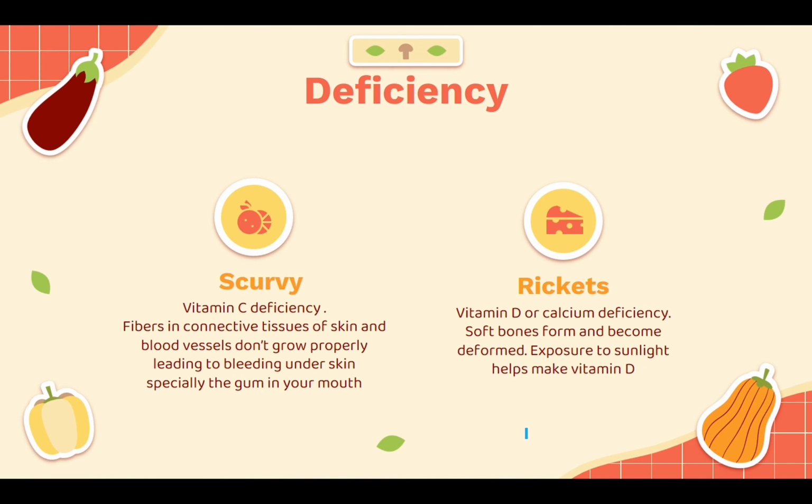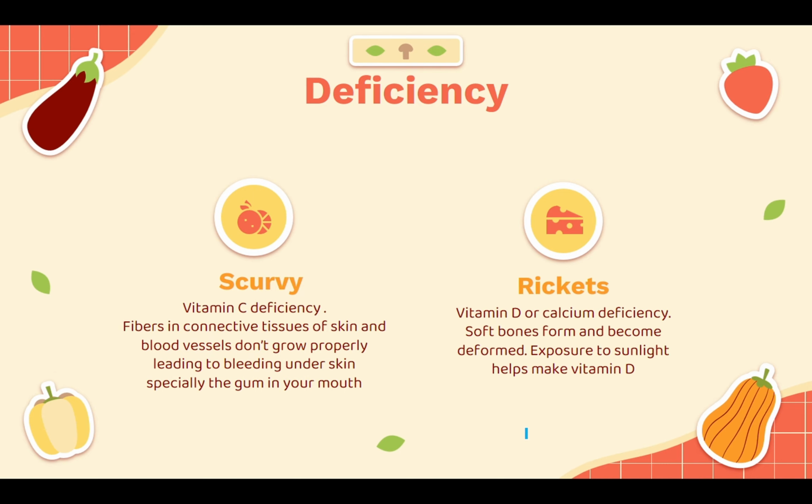Now, going to deficiencies. You only need to know two deficiencies, but I'm going to tell you a third one as I'm not really sure about it. I didn't find it in the syllabus, but I saw some questions about it in the past papers, so I'm going to tell you about it after those two points. We have two types of deficiencies that you should know, and they are written in your syllabus: scurvy and rickets.